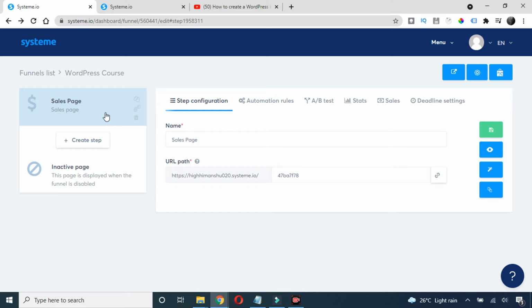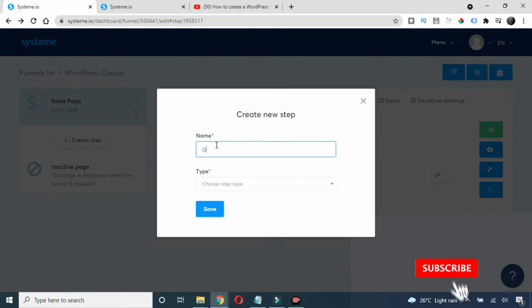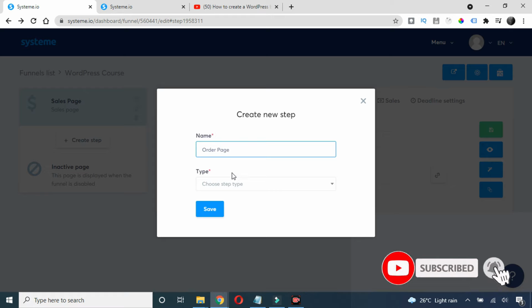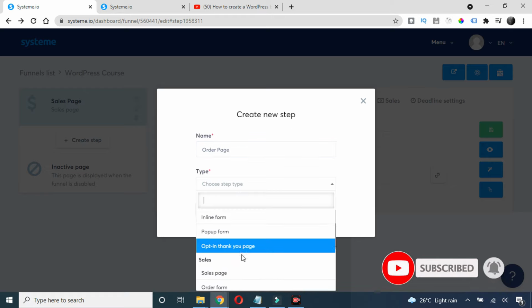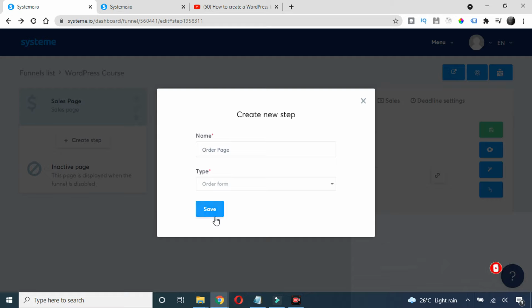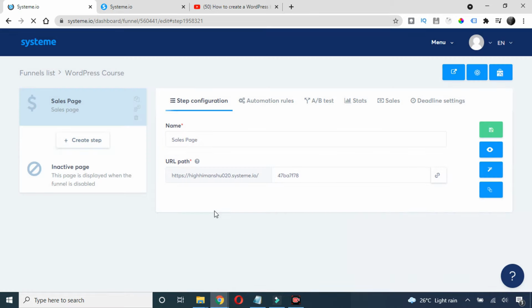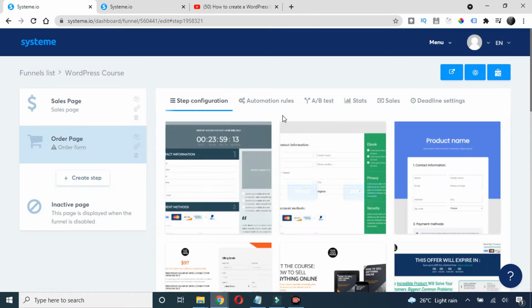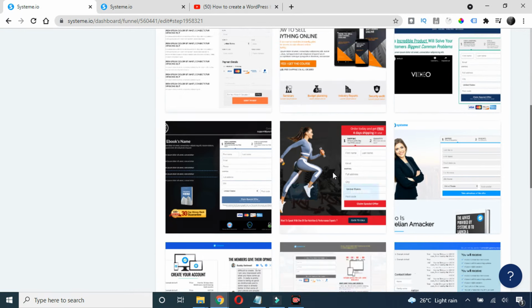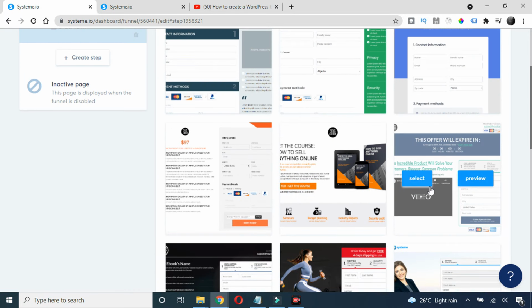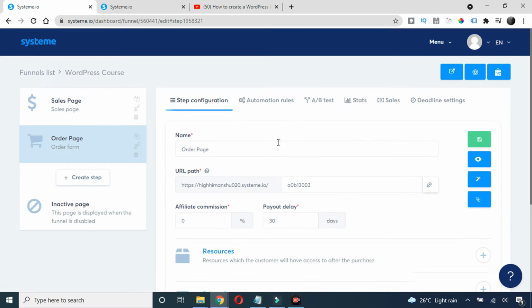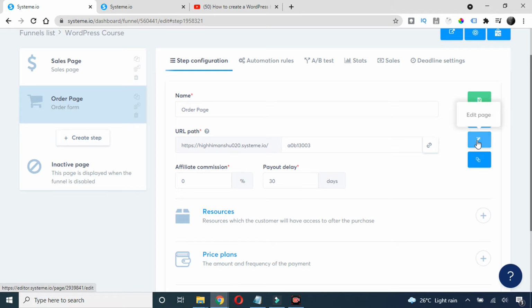Now we need to create our order page. So let's click on this create page and write here order page, and just choose this type here. Type will be order form, and click on save. Now we'll choose the order page here. So I like this one, so you can choose this one only. Just click on this select. Okay, and now we will edit the page. So just click on this edit page here.